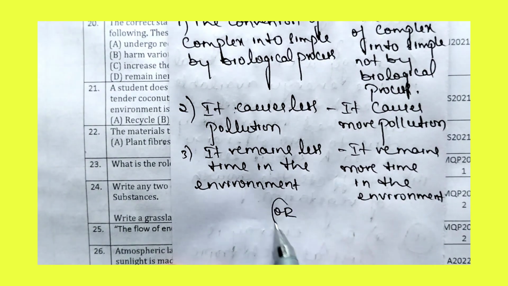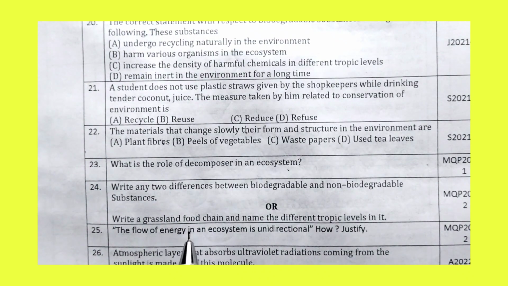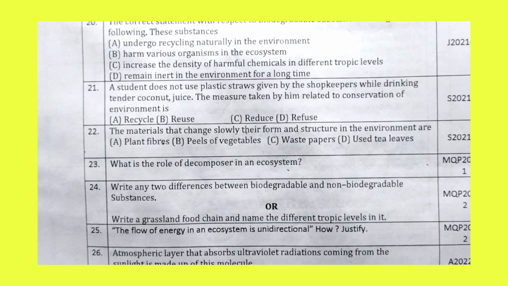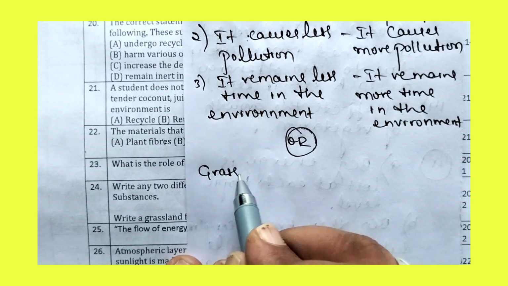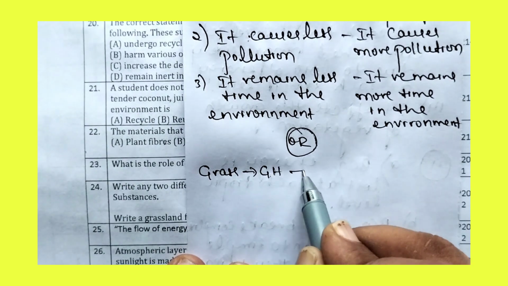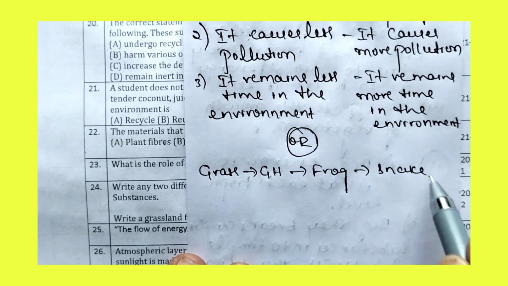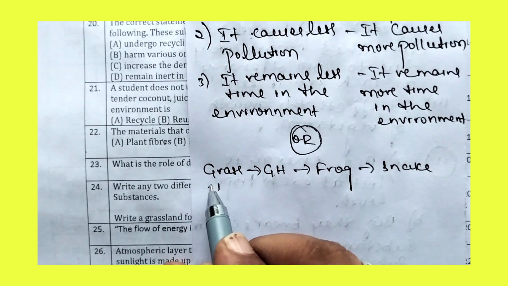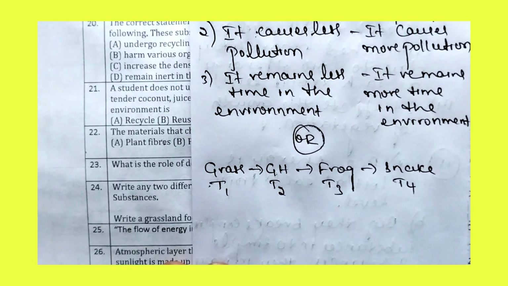There is an internal choice question within it. Now let us answer that one. Write a grassland food chain and name the different trophic levels in it. Let us write the grassland food chain: grass, grasshopper, frog, snake. The different trophic levels are first trophic level, second trophic level, third trophic level and fourth trophic level.